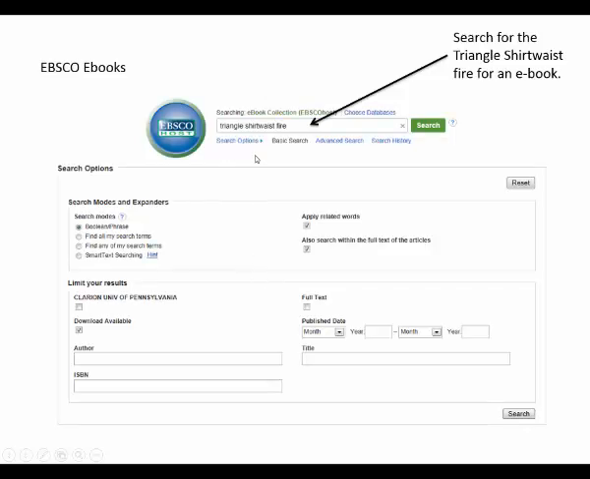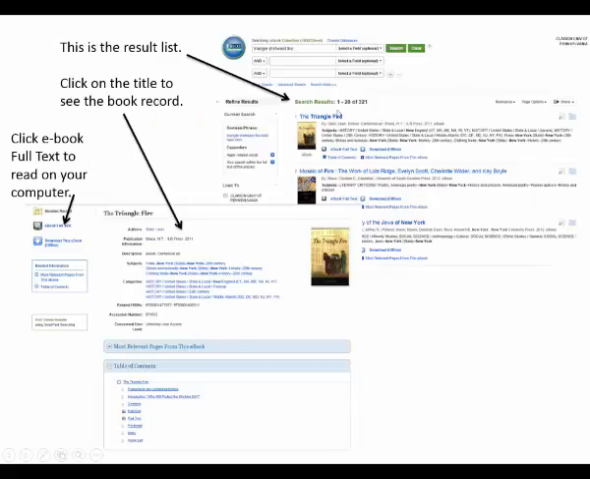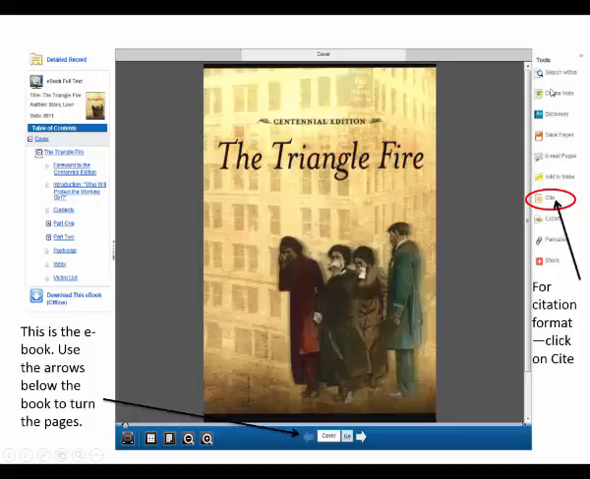When you click on that, you're going to get this search page, and again I put the Triangle Shirtwaist fire up. It gave me 321 results, and to look at this I'm going to click on the title of this book. Down here on the left it brought up the book record, and over here it gives you 2 options. It has ebook full text or download this ebook. It gives you all the toolbars of things that you can do with this book.